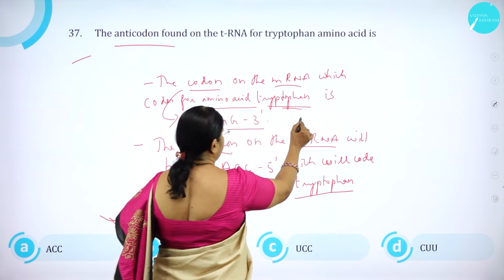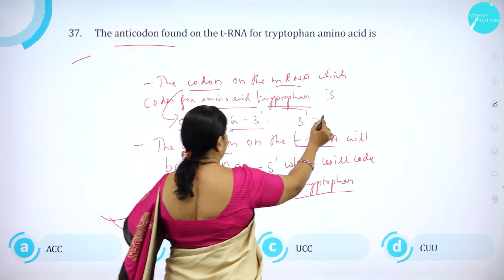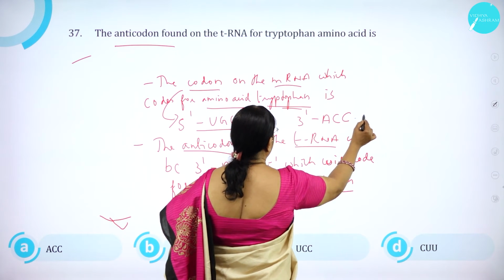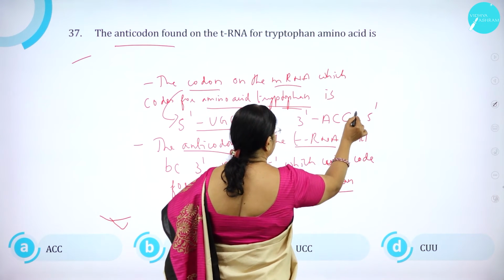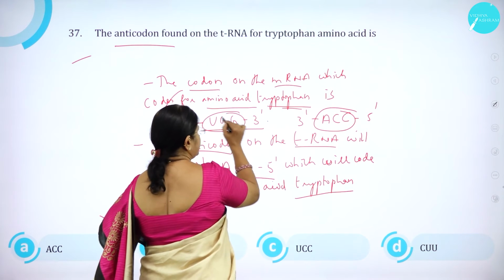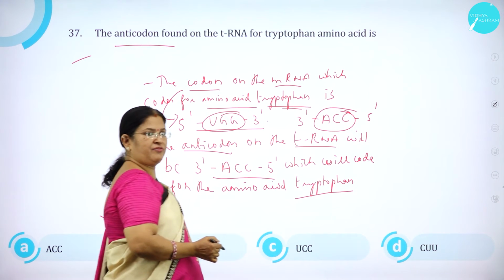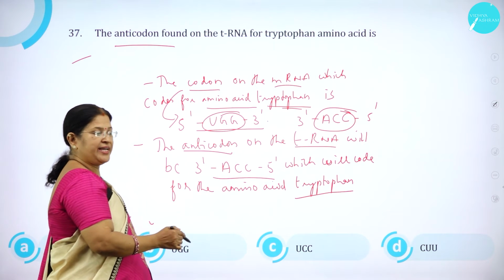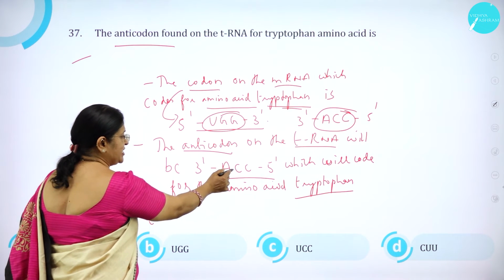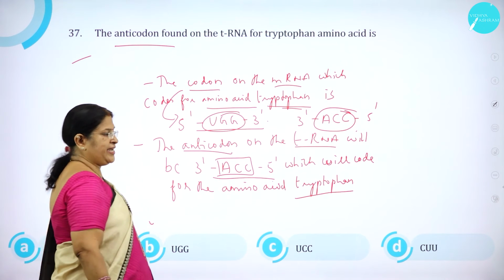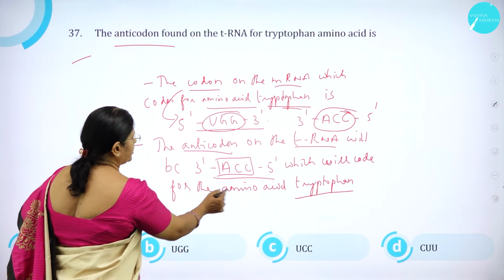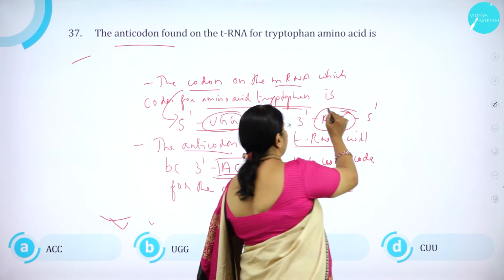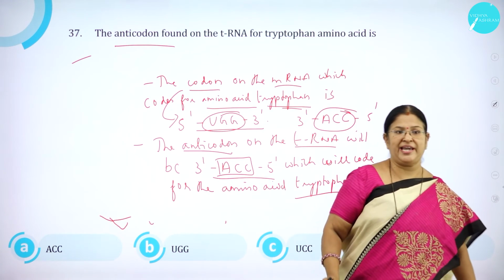If the codon is 5' to 3', the anticodon will be 3' to 5'. U will be A, G will be C, G will be C. So UGG is replaced by ACC. The anticodon on the tRNA will be 3'-ACC-5', which will code for the amino acid tryptophan. So the anticodon is ACC.